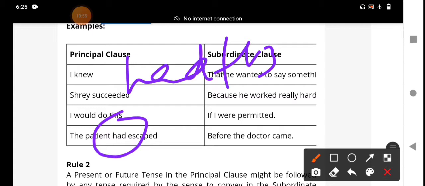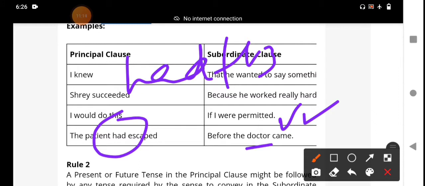That means the patient had escaped before the doctor came. The earlier action should be in the past perfect tense and the later action should be expressed in the simple past tense.